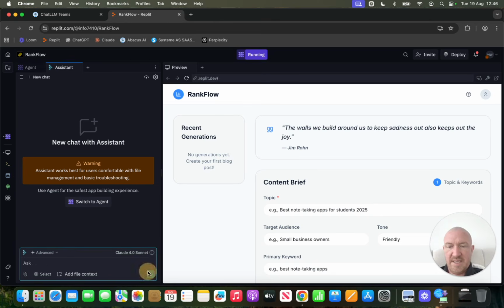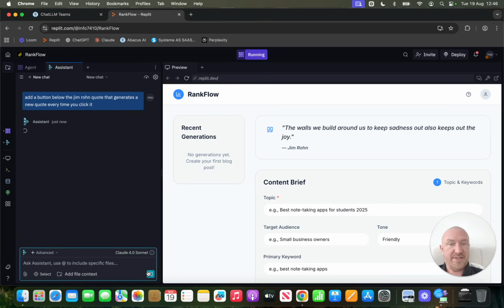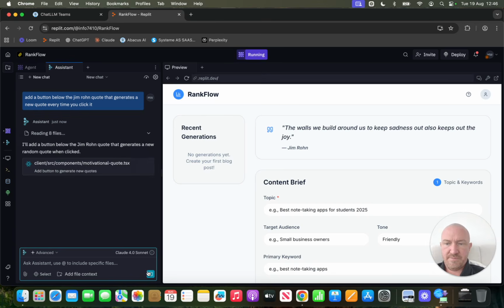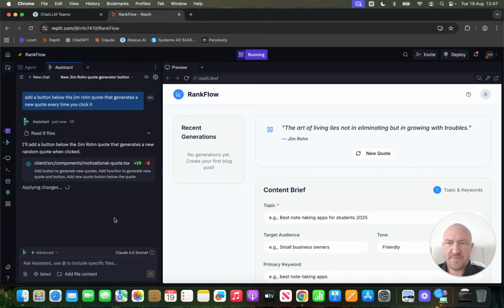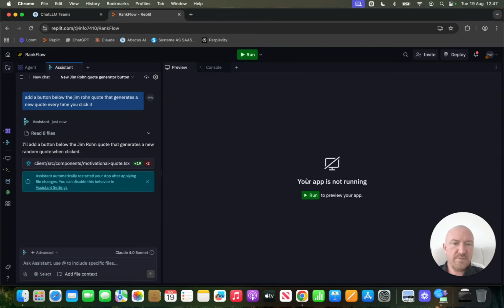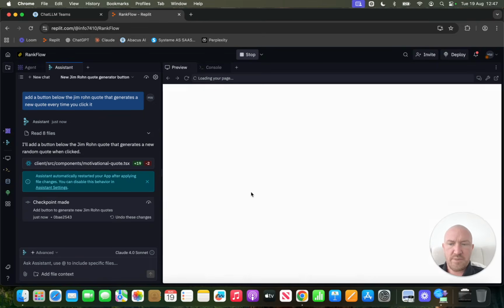Let's see if the assistant can handle that bit of a roll of a dice. I think it will be able to because it's relatively simple. Here we go. I've got to apply the changes. Here we go, new quote. Okay, it's just reloading the app.